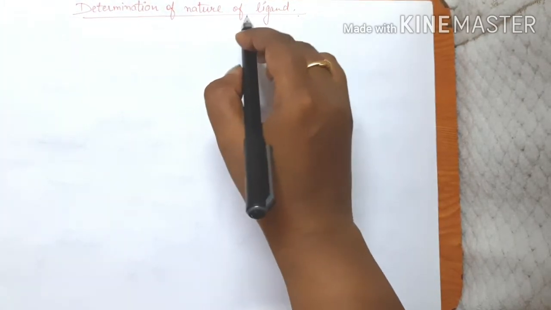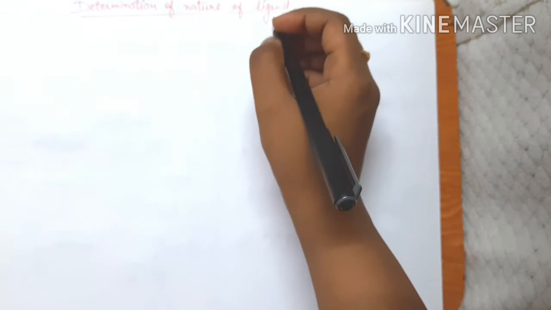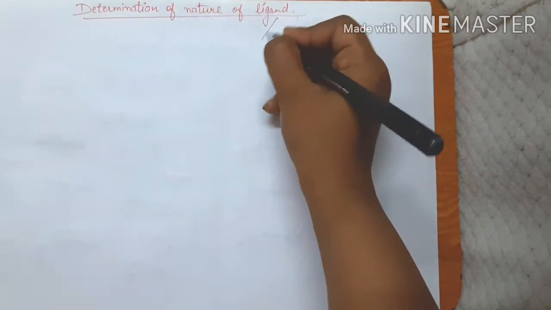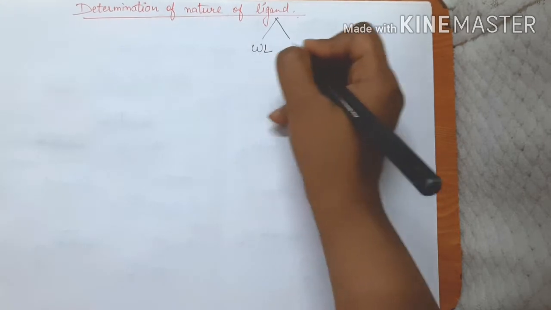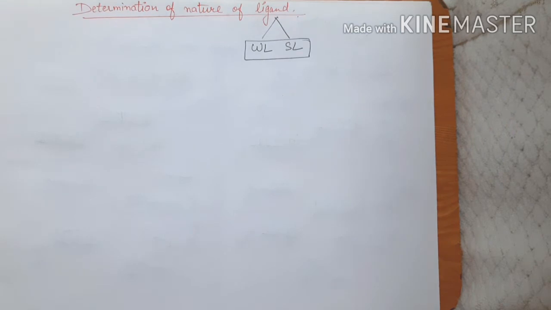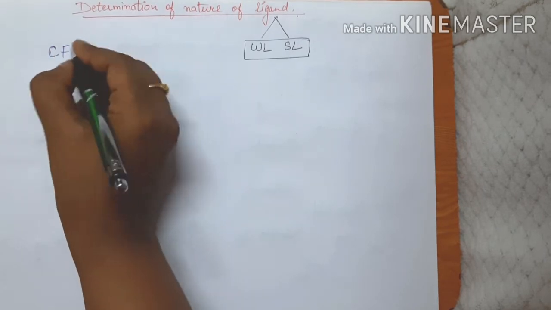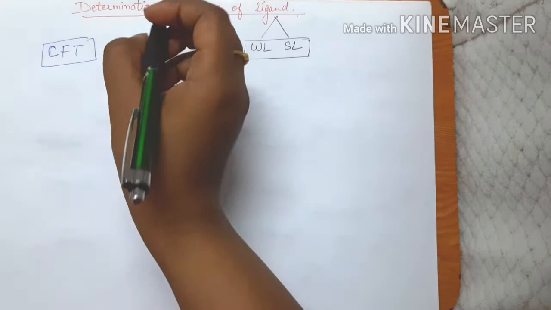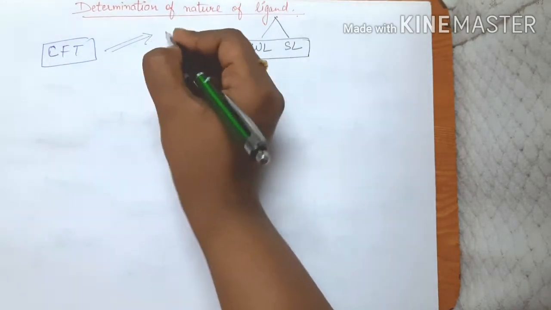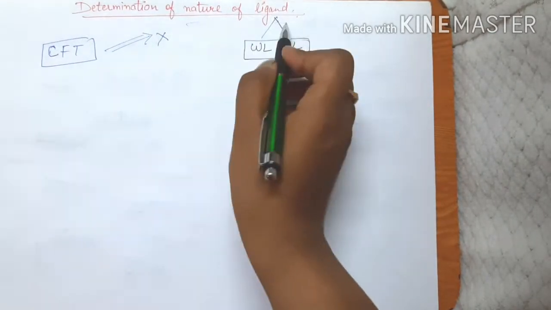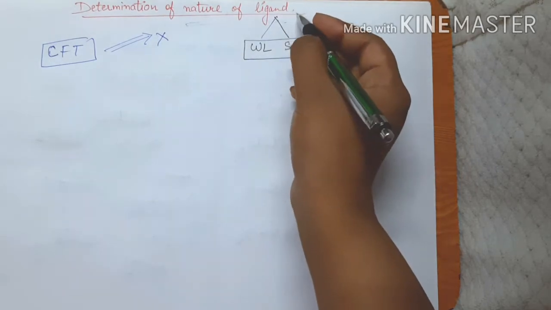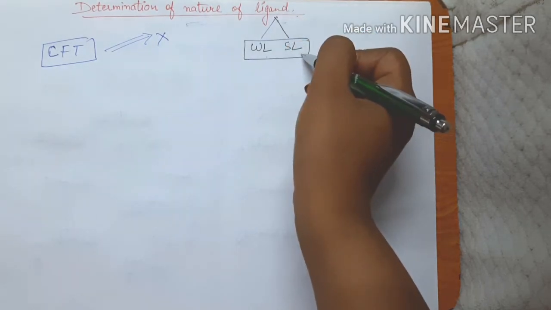So now we are going to study the determination of the nature of a ligand, that is, whether the ligand is going to behave as a weak ligand or a strong ligand. That is basically the question that we have to tackle next, right? Using the crystal field theory which we have studied earlier, we cannot know the nature of the ligand. It cannot tell whether the ligand will be behaving as a weak ligand or a strong ligand.